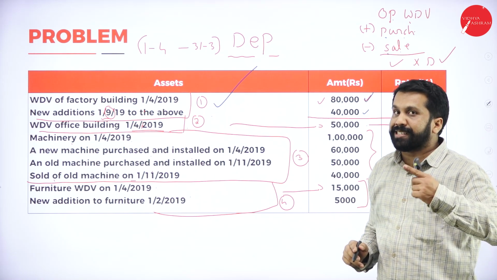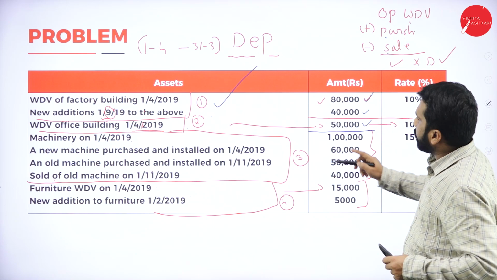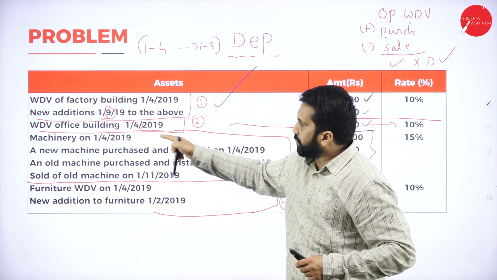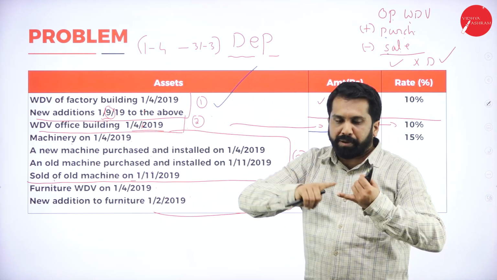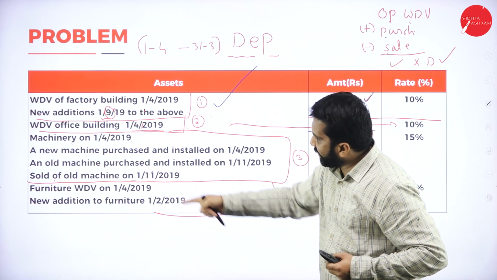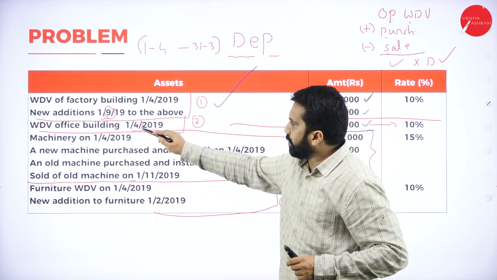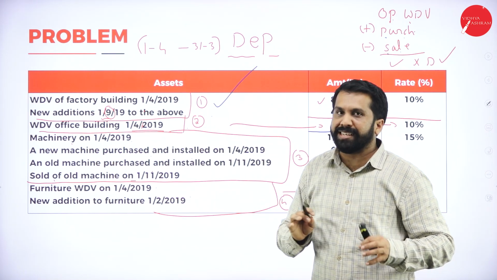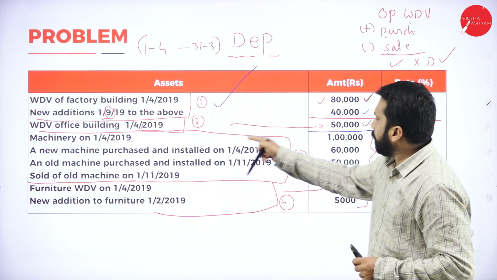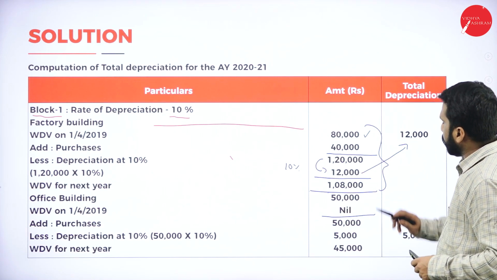Now, I'll go for this second asset. What is the value? 50,000. For office building, is there anywhere purchase of office building, sale of office building? Is there anywhere? No. I have only one, that is WDV of office building. Easy to calculate. Take 50,000. No purchase, no sale.